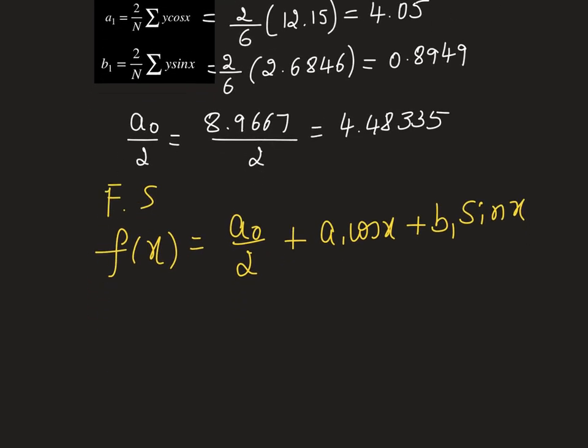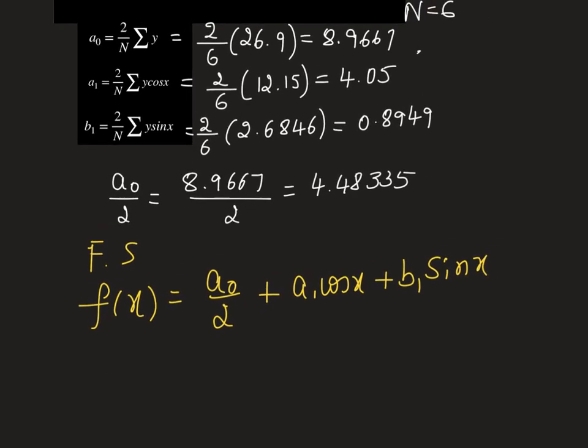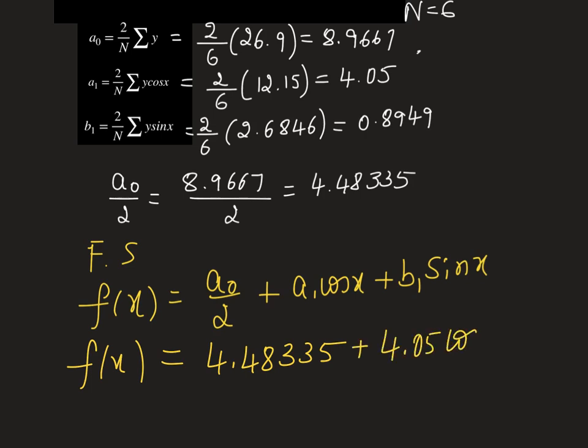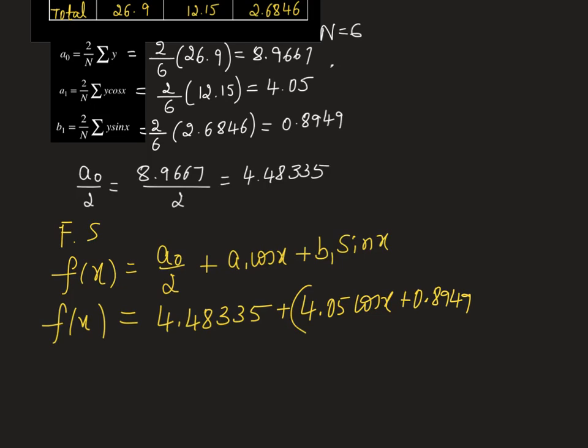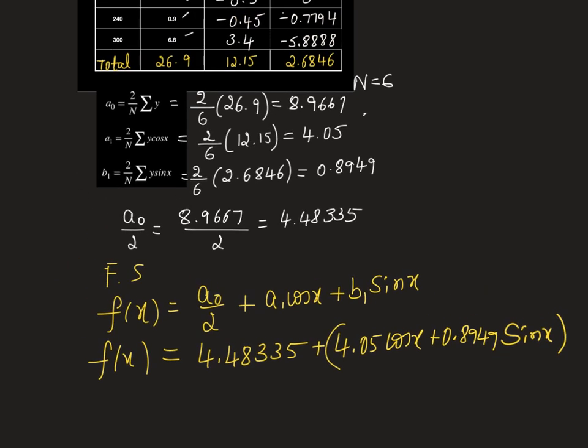Then we substitute what we have calculated: a naught by 2 is 4.48335, plus a1 is 4.05 cos x, b1 is 0.8949 into sin x. So this is the solution required.